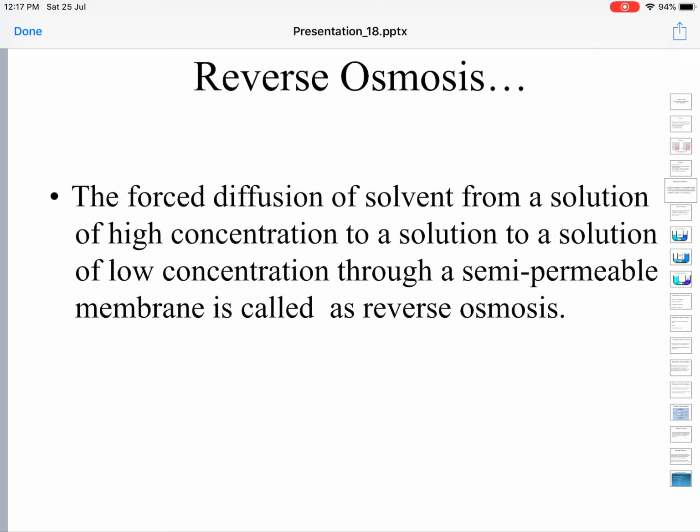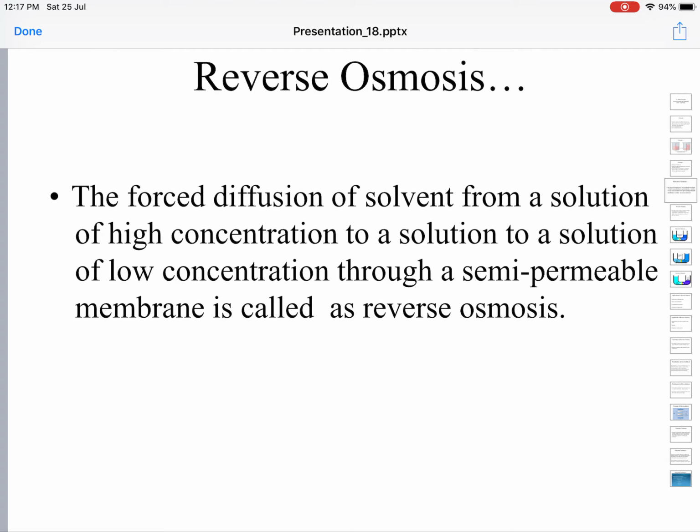How do you send water from the underground or sump to the overhead tank? You use electric motors. You spend electrical energy. You are forcing water to travel in a direction which is not natural. So it is forced diffusion, forced sending of water. You are expending energy. It's not spontaneous, nor is it natural. It's an artificial and non-spontaneous process.